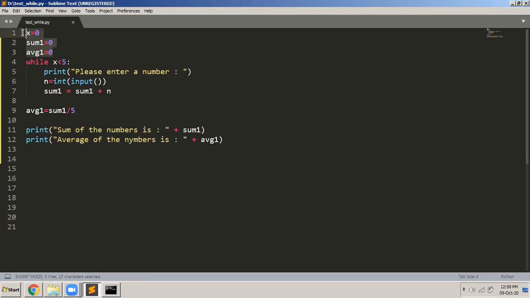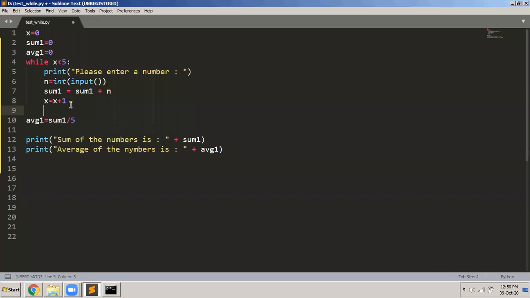I've initialized this. Of course, I need to do one more thing. I need to increment the value of x, otherwise it will never become more than 5. So x = x + 1 is important here. Otherwise x will always remain 0, and it will continuously keep reading the numbers in an infinite loop. x will never become more than 5, so it will never stop the loop.